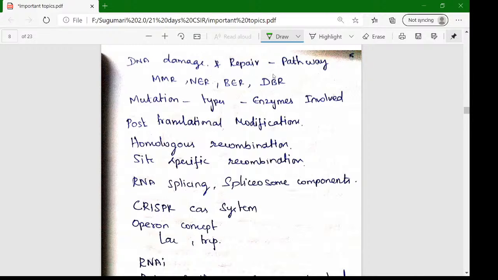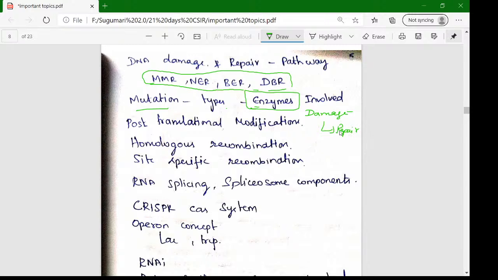The DNA damage and repair pathways, we want to study the MMR, NER, BER and DSB repair methods. These are all the pathways involved in DNA, the types of DNA damage, and what enzymes cause the DNA mutation. Okay, this is very important. What is the type of mutation and the cause involved in that pathway, this is a match the following related question. And DNA repair methods and the damaged DNA, what kind of damage and what is the repair method, that is also a match the following question.